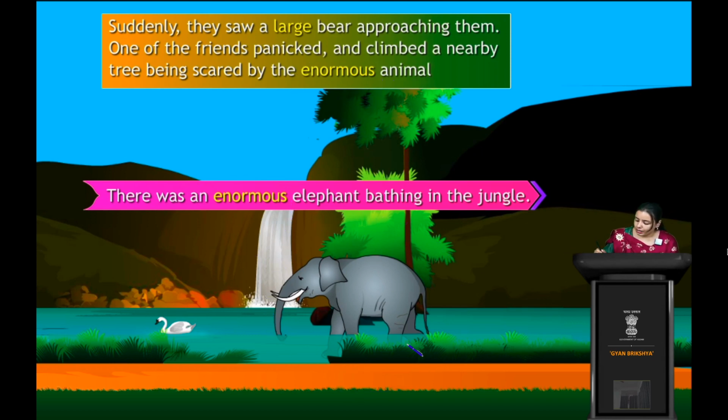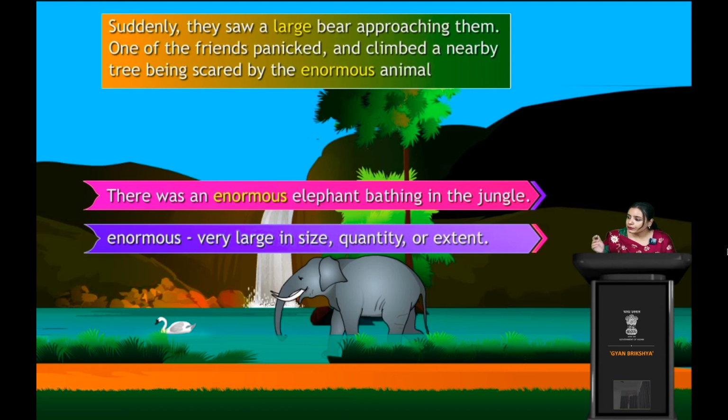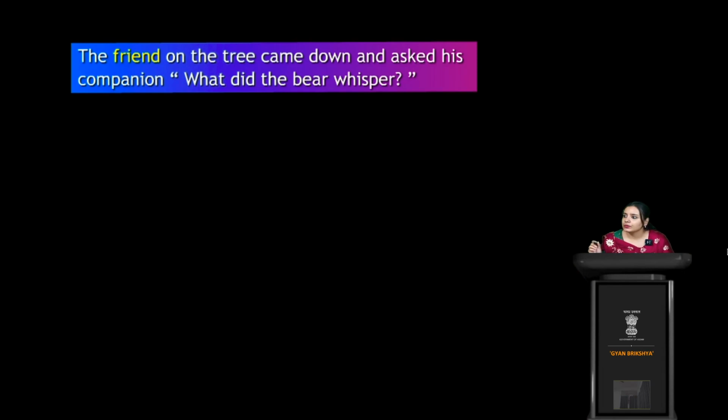Yes, very good. Now let's move on. So see, the meaning of enormous is very large in size, quantity or extent. So it should be very large in size, quantity wise, or maybe in more extent. So next sentence is: the friend on the tree came down and asked his companion, what did the bear whisper?